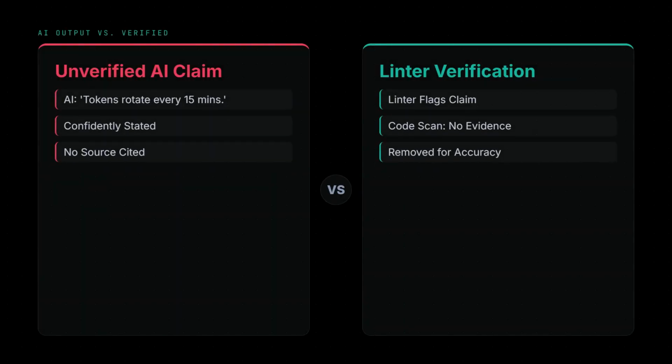On the left, the AI confidently says tokens rotate every 15 minutes. On the right, the linter asks, found it in the code? No evidence. Flagged for removal.